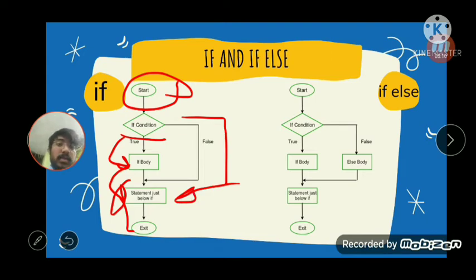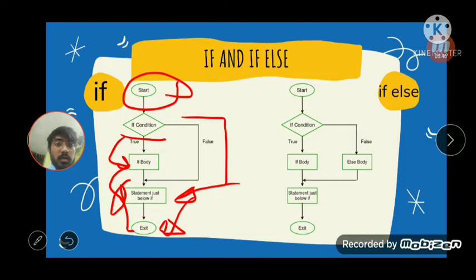So you can see that when the condition is true, it will execute the body and go into the statement below it. But here we don't have any else statement. So if the statement below if is nothing, just an exit, then there will be no output because there is no else statement. If the condition is false, then nothing will be shown. It will be all blank in our terminal.